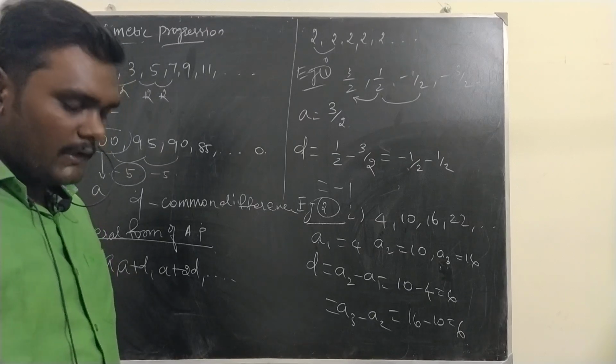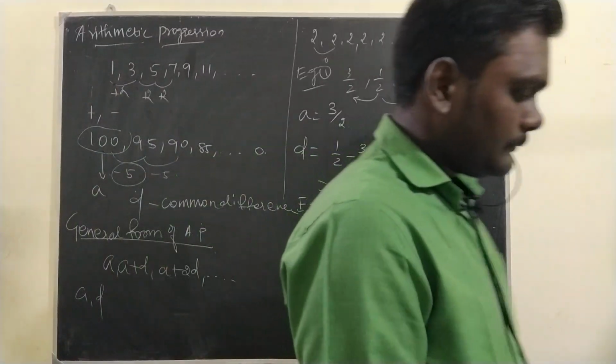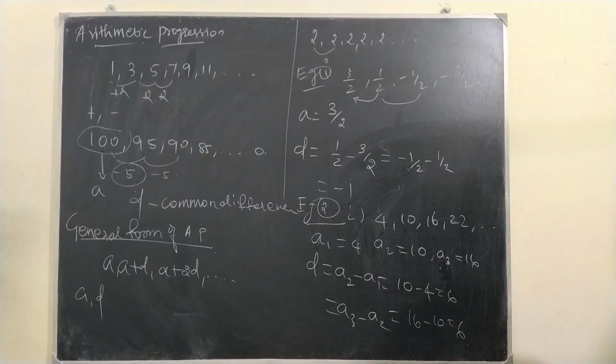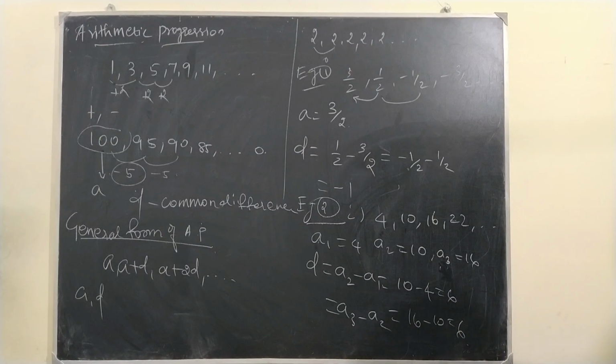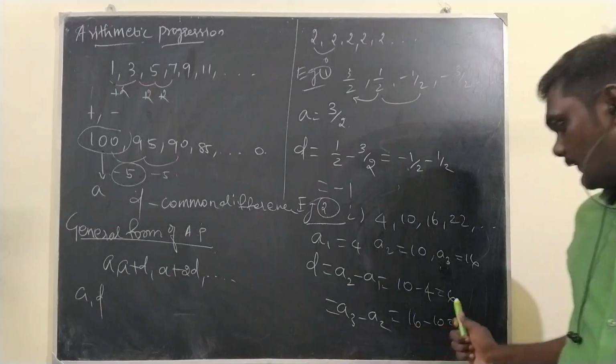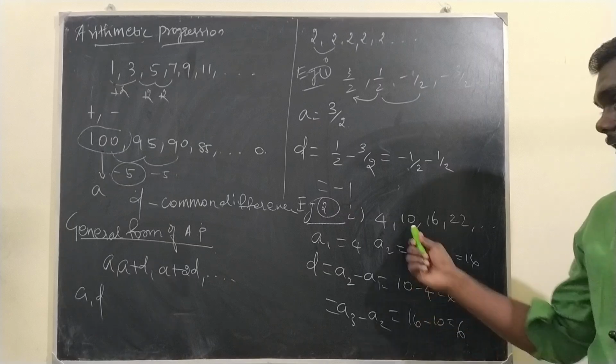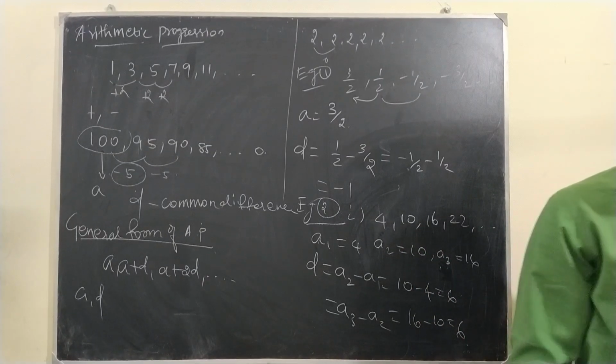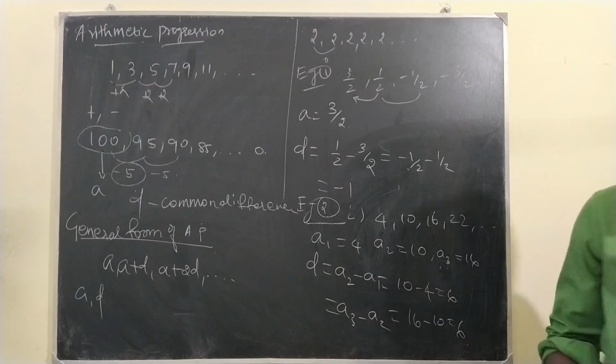Also, see the next subdivision. If the common difference is the same, then only we call this an AP. Otherwise, we won't call it an AP. Now take the second example: 1, minus 1, minus 3, minus 5.